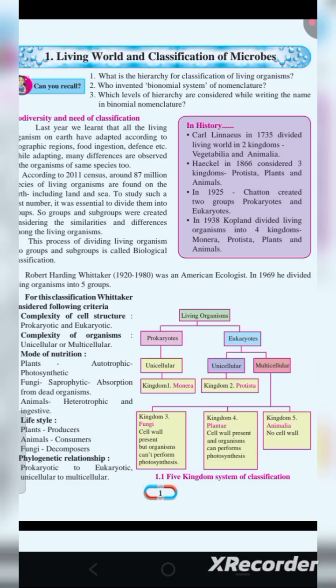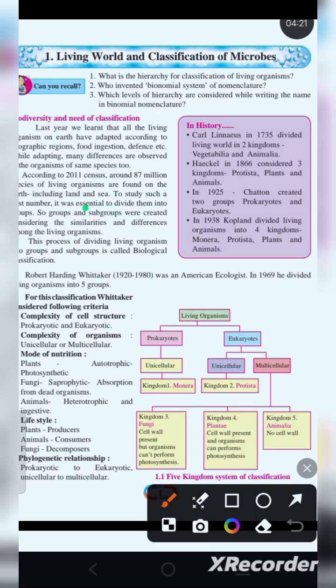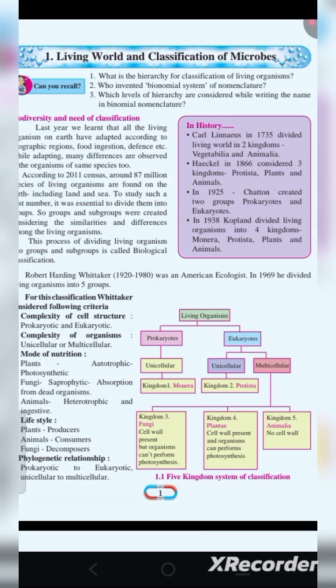That happens every 10 years. So according to 2011, that is 15 years ago when we did our census, there are around 87 million species present in our world. That means 87 million living organisms are present.